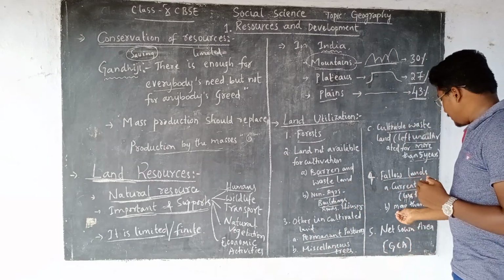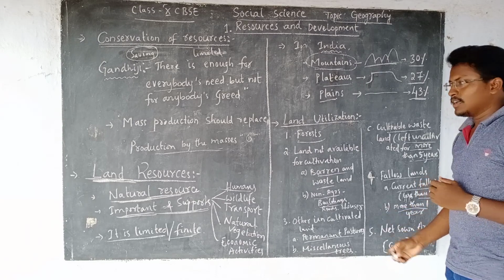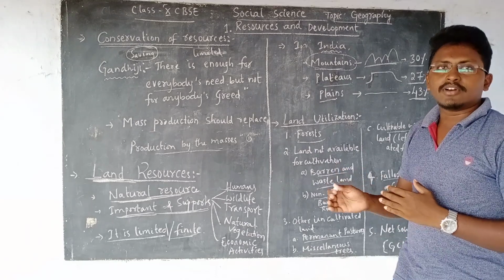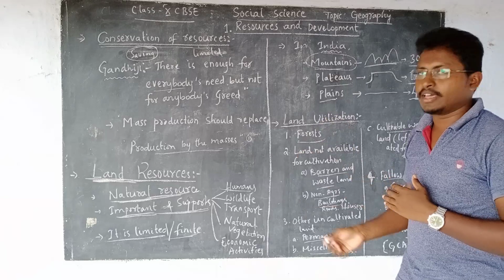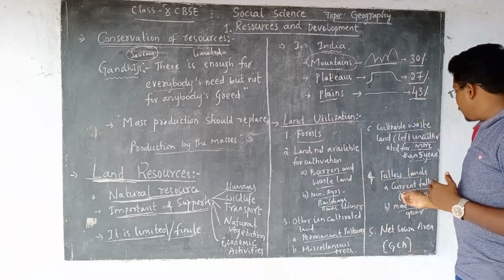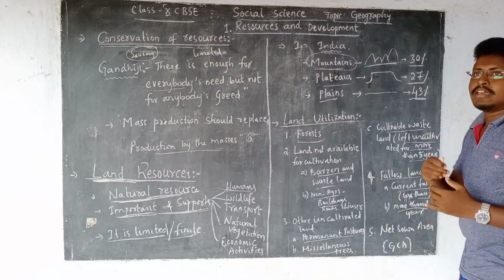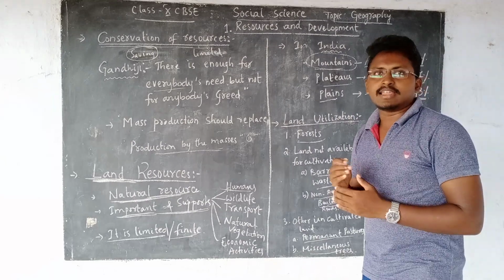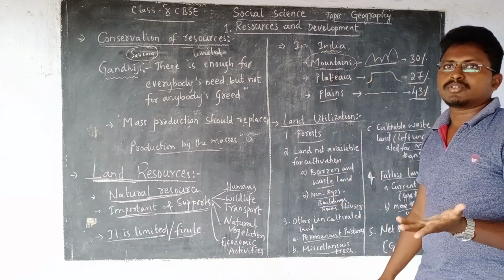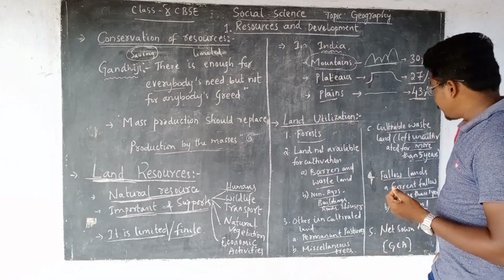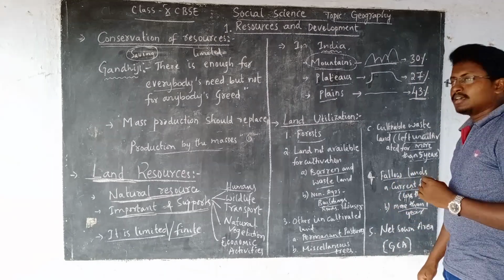Then second thing is that if we leave this land without cultivating for more than 1 year, we call it non-current fallow land. That means if we keep on not cultivating the land for more than 1 year, we call it non-current fallow land.